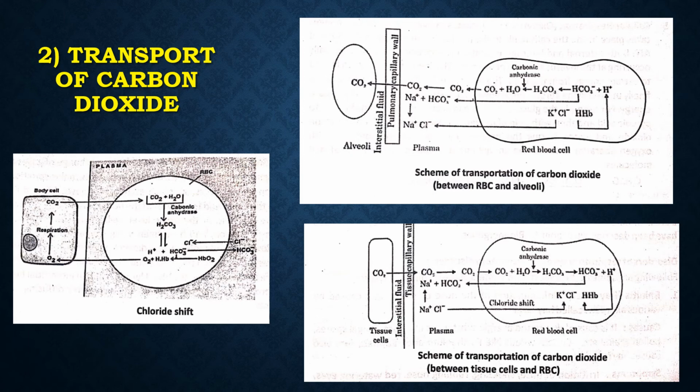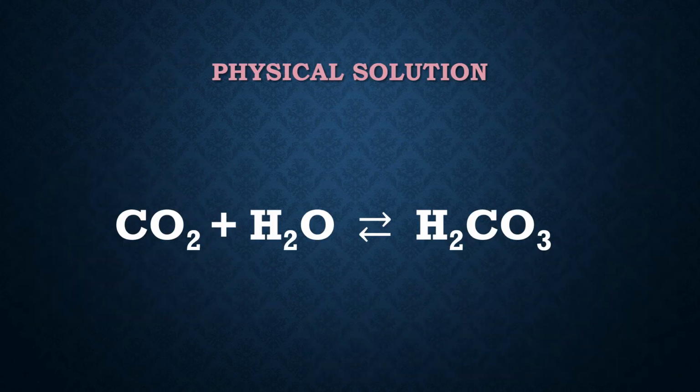Second one is transport of carbon dioxide. The carbon dioxide is continuously produced within the body cells as a waste product of metabolism. The carbon dioxide is transported in three forms, namely carbonic acid, carbaminohemoglobin, and bicarbonates. Physical solution: 7 to 9% of carbon dioxide dissolves in the plasma of blood.